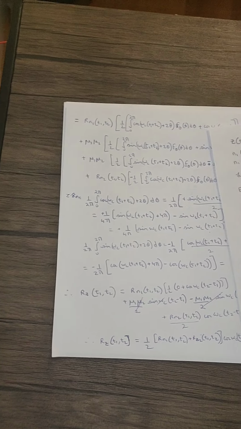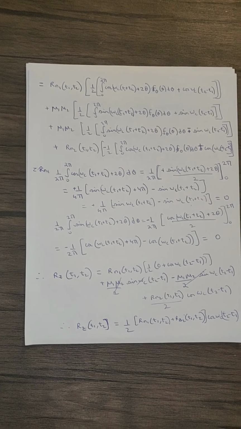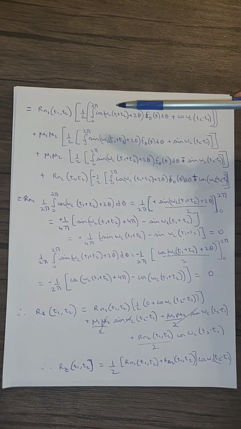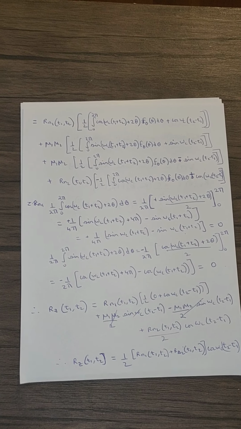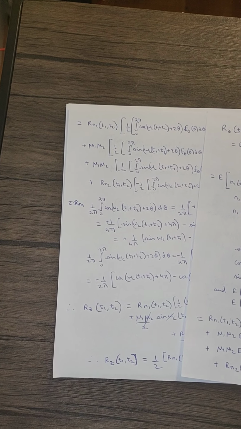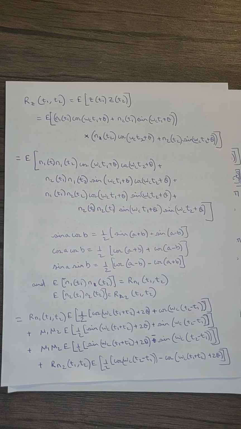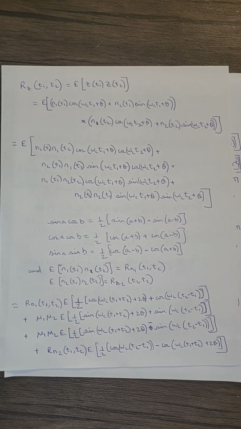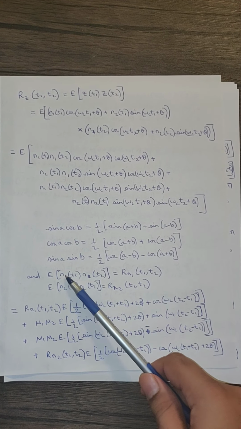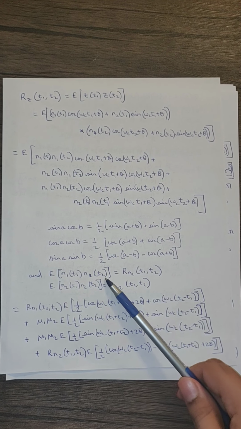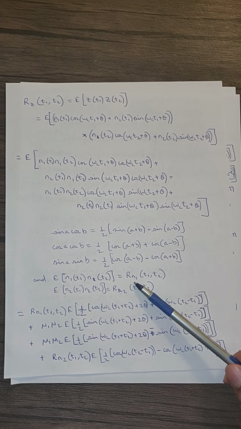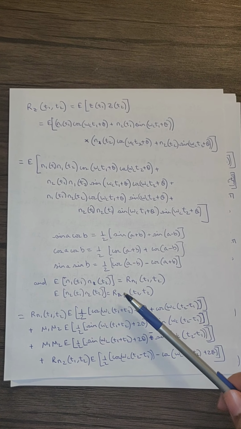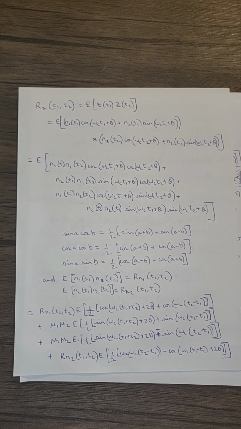So using the basic trigonometric identities, we get the following expression. One more thing is we have to take the autocorrelation function of n1 as the expected value of n1 of t1 times n1 of t2, which let's denote as R_n1 of t1 comma t2. Similarly for n2, the autocorrelation function is R_n2 of t1 comma t2.